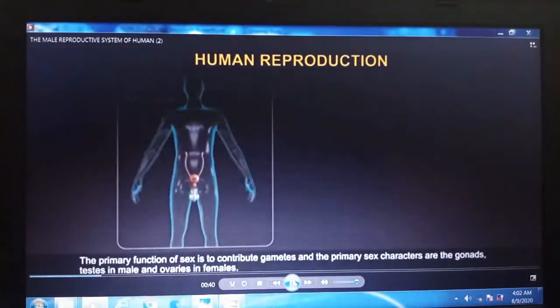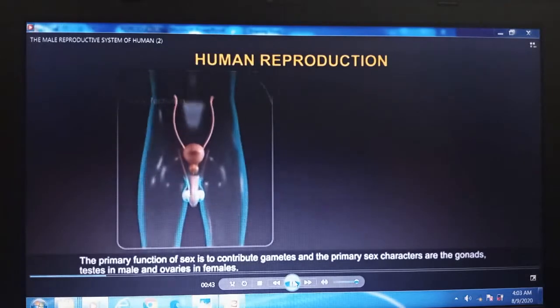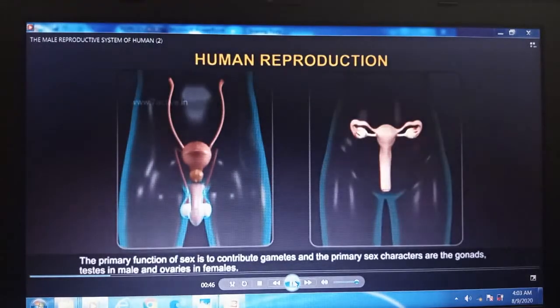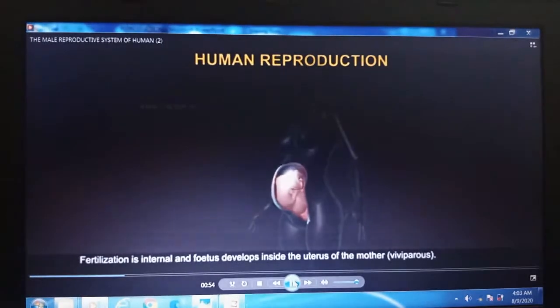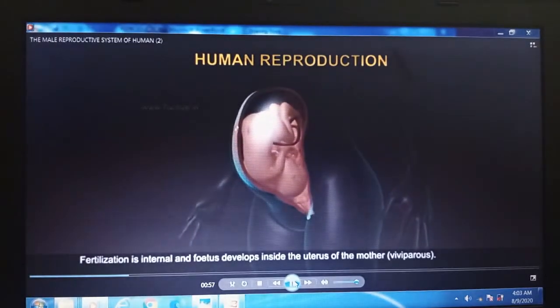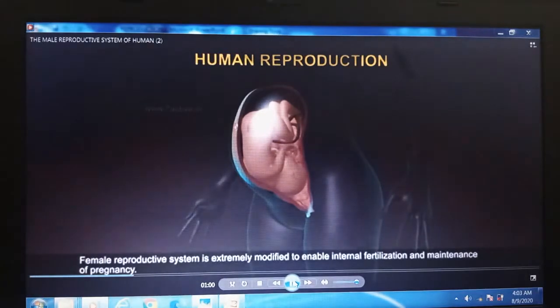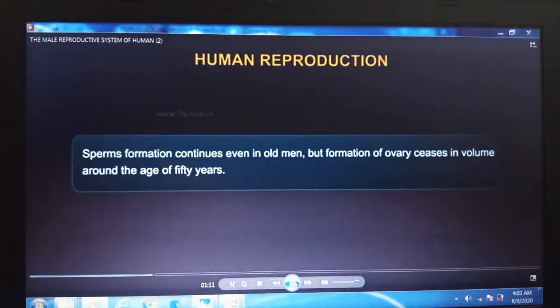The primary function of sex is to contribute gametes, and the primary sex characters are the gonads, testes in males and ovaries in females. Fertilization is internal, and the fetus develops inside the uterus of the mother, viviparous. The female reproductive system is extremely modified to enable internal fertilization and maintenance of pregnancy. Sperm formation continues even in old men, but formation of ova ceases around the age of 50 years.